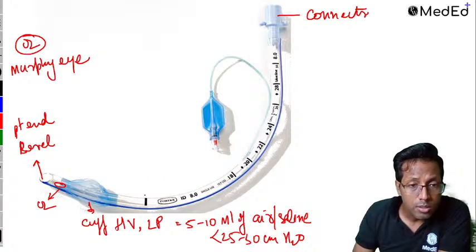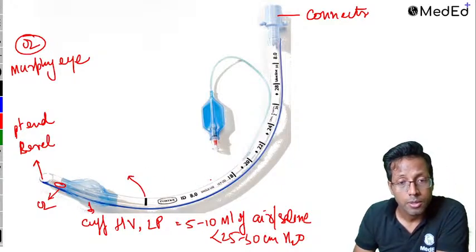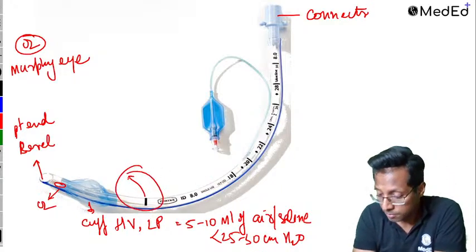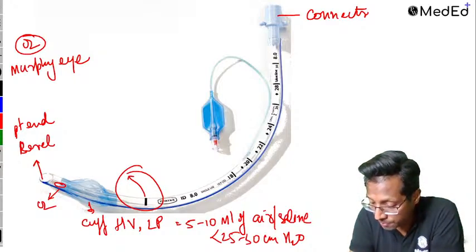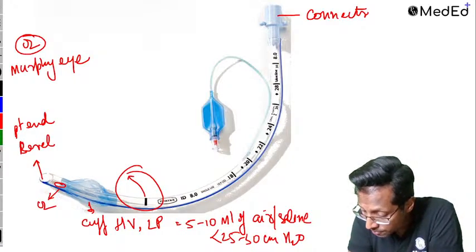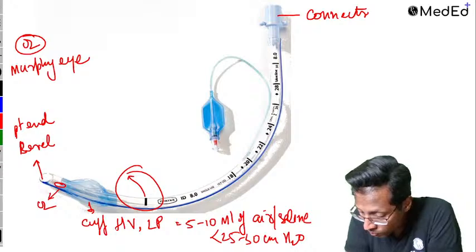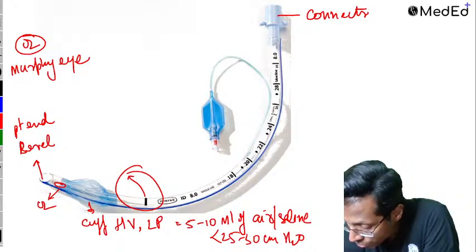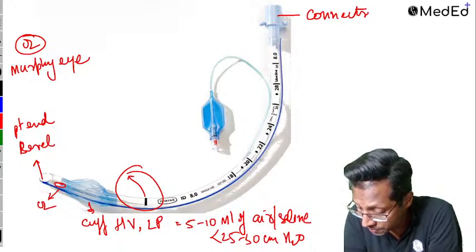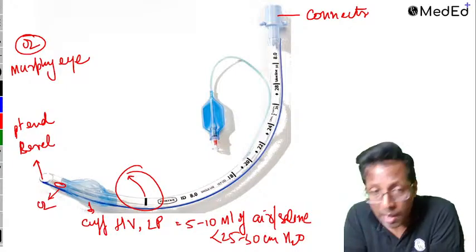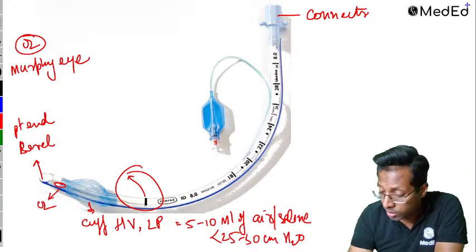Next point, what is this? What is this line called? Dr. Pratusha has given the correct answer. For confirmation of endotracheal tube correct position, capnography. Yes, capnography and fiber optic, Dr. Pratusha. I'll come to that also. I'll include that. Okay. Anyone first?